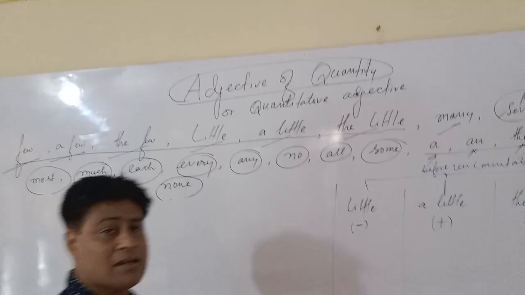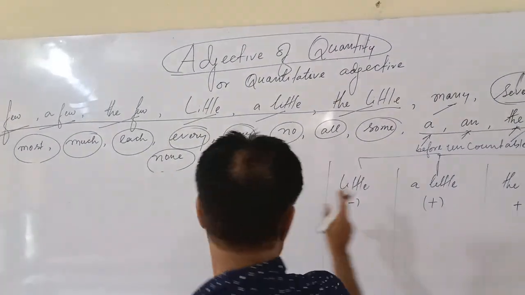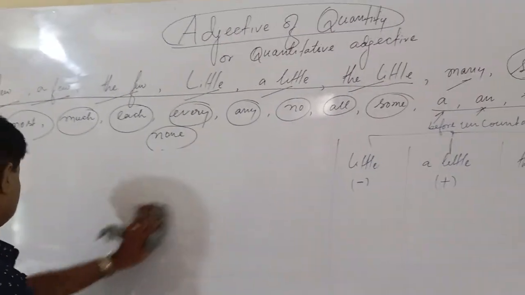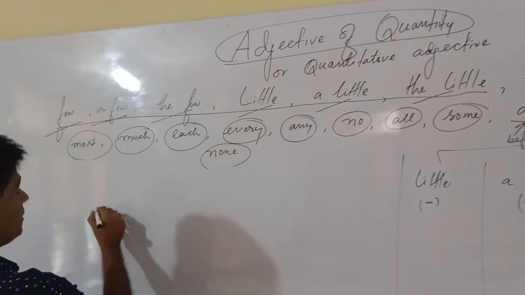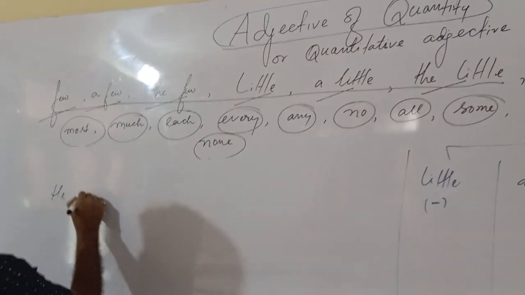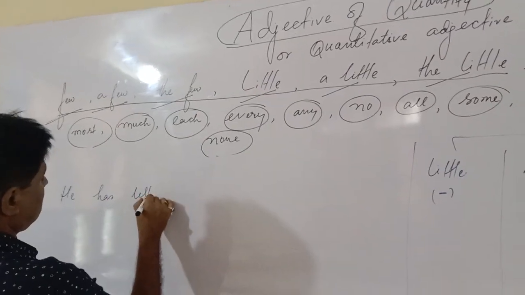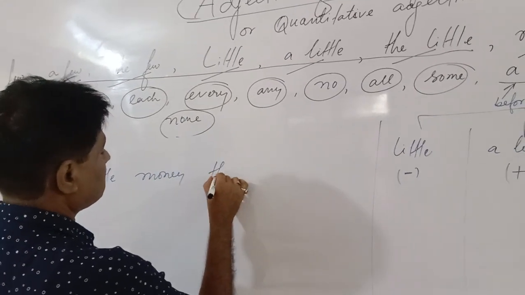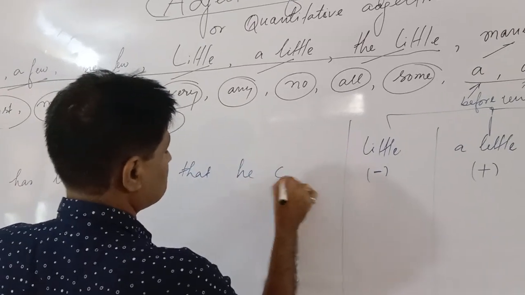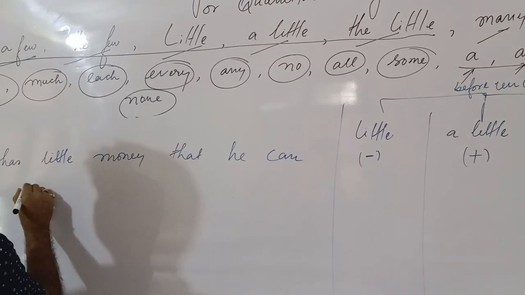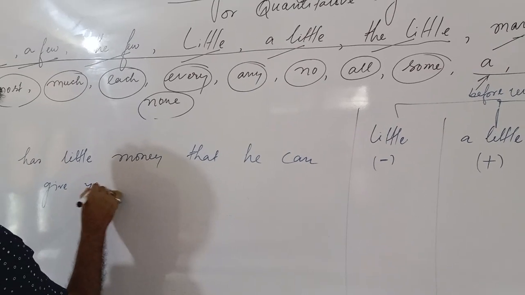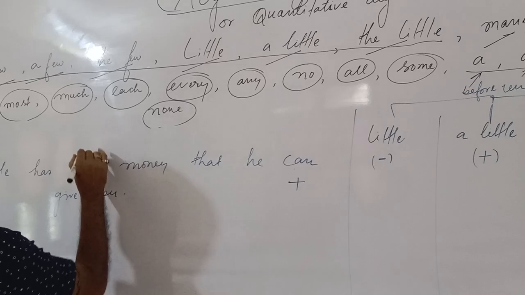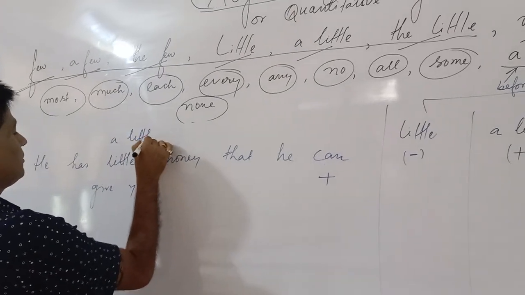Well, friends, let us learn the second part of quantity adjective. I give some examples with regards to little, a little, and the little. He has a little money that he can give you. In this sentence, can plus sense, so you have to use a little, not little.